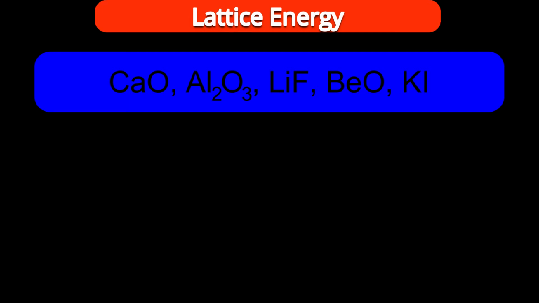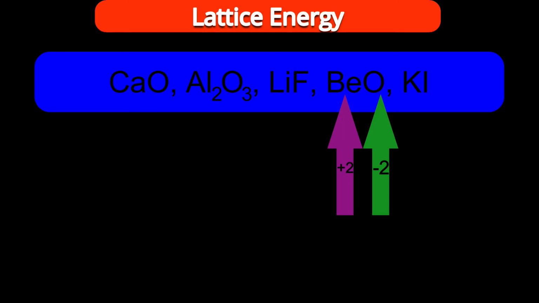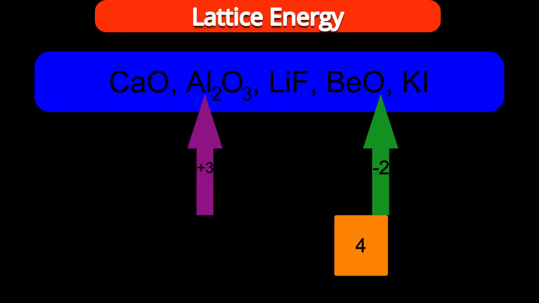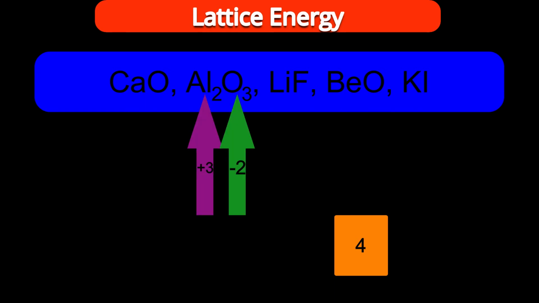What do you think among these five, where will be the maximum product of charges? Beryllium oxide. Charge on beryllium plus 2, oxygen minus 2. So plus 2 and minus 2 means multiplication, the negative sign will be there. Therefore, attraction is negative. So the answer is 4. For aluminum oxide, aluminum has charge plus 3 and oxygen minus 2, so plus 3 and minus 2, 6.